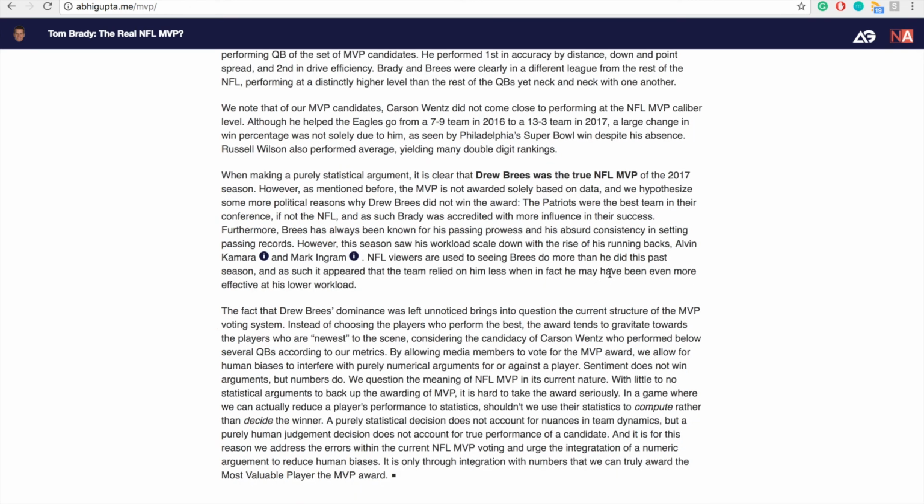Our analysis of Drew Brees' performance and his lack of selection throughout the season as an MVP candidate shows a flaw in the current MVP voting system. In fact, when looking at quarterbacks based on their numbers, it's clear that those who are selected by the media may or may not truly be the real best players of the NFL season. As a result, we call for a change to the NFL system to integrate numbers in order to truly select the best player from the previous season.